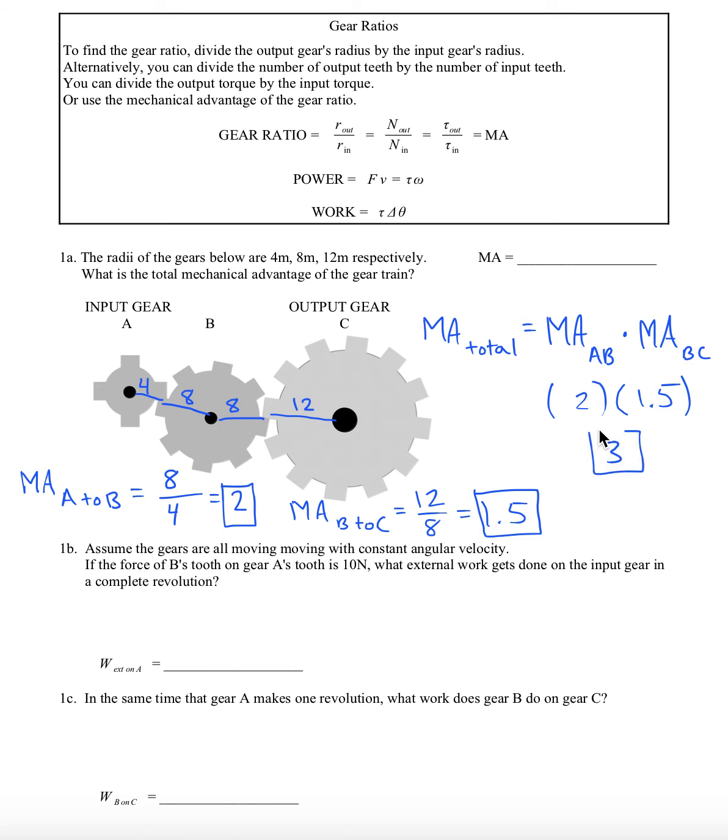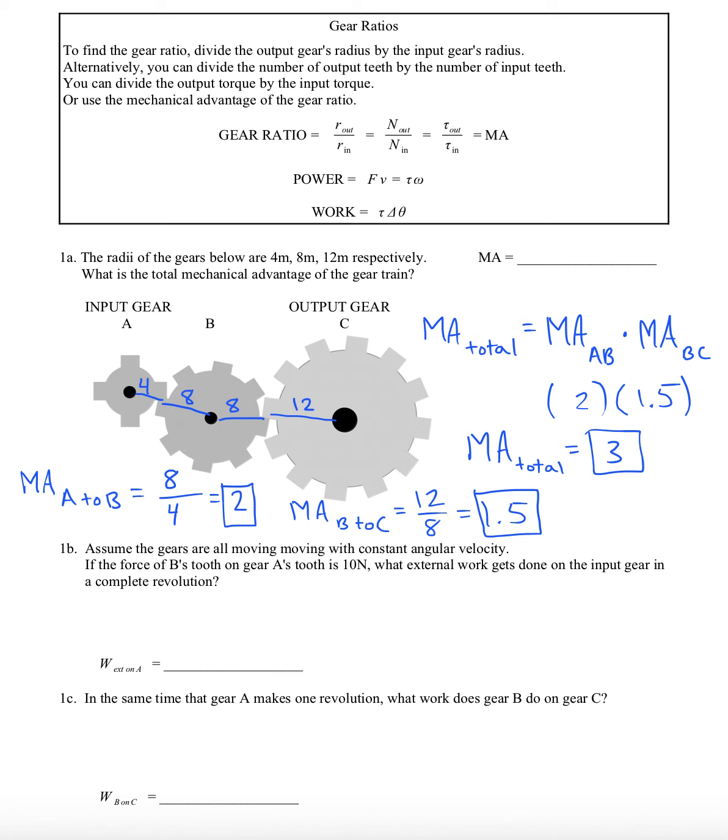Multiply to get the total mechanical advantage is 3. And that should make sense for this setup because gear C is 3 times as large as gear A. So that means we're going to magnify the torque. So whatever torque we input into gear A, the torque that gear C feels should be 3 times as large.